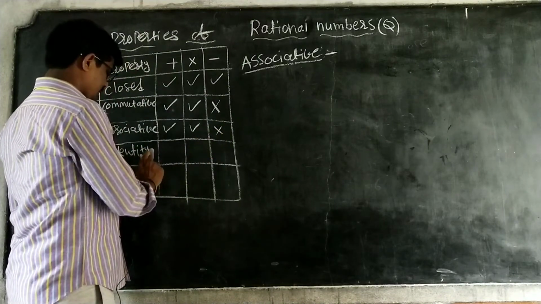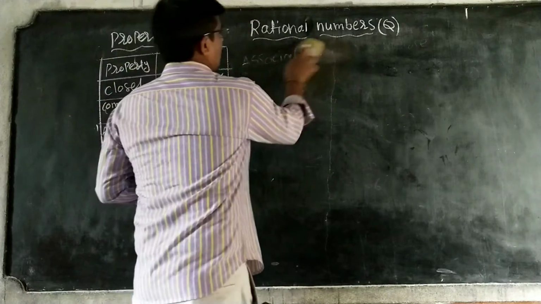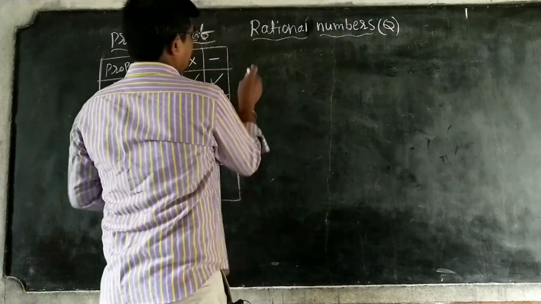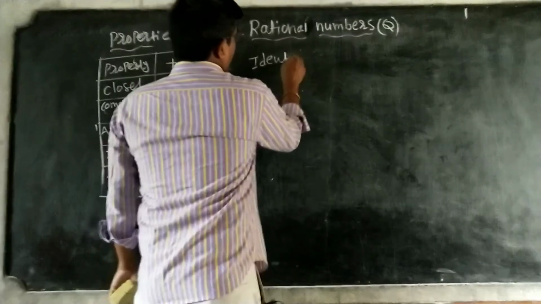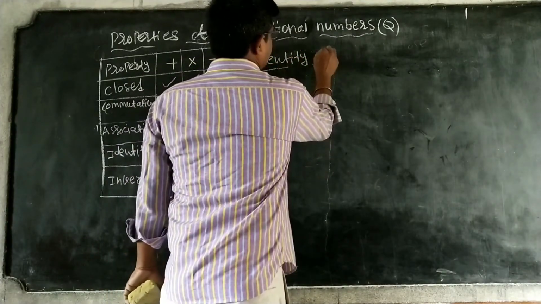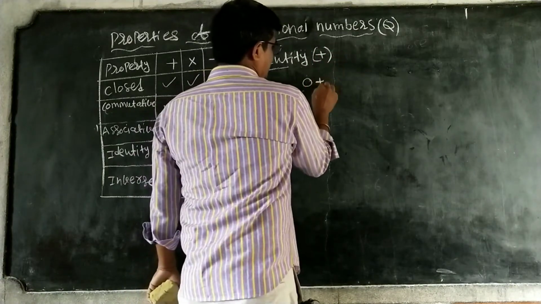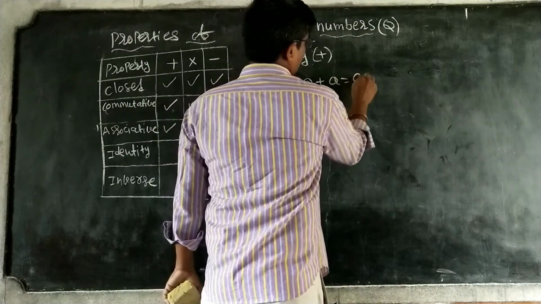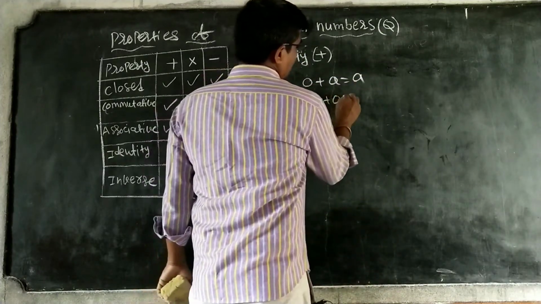Next, identity and inverse. What is identity? Identity under addition, identity under multiplication. What is the identity property? Identity under addition means 0 plus any number is equal to that number only, or A plus 0 is equal to A.